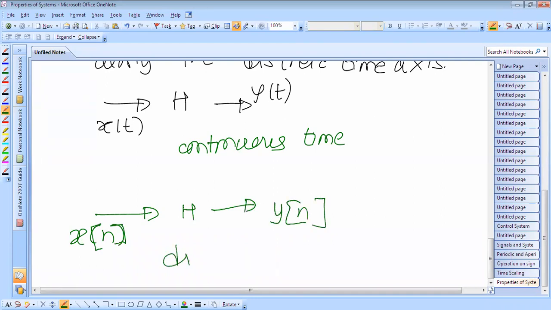So this is a discrete time system. This is a block diagram representation of the operator h.